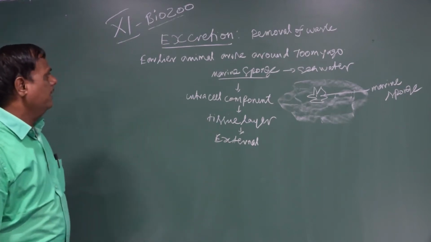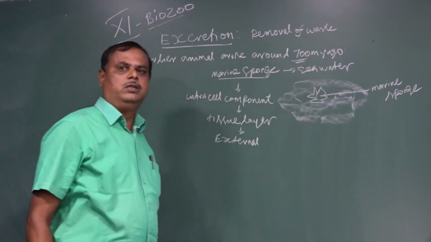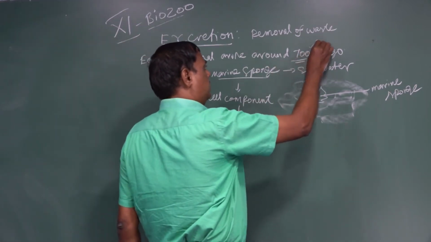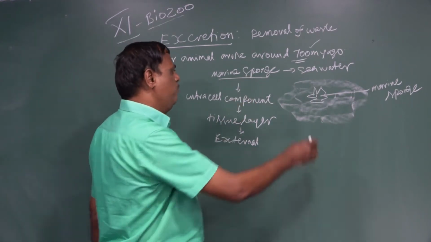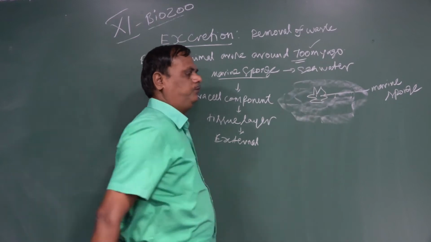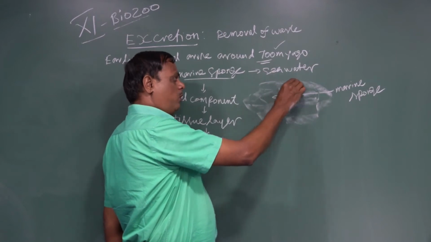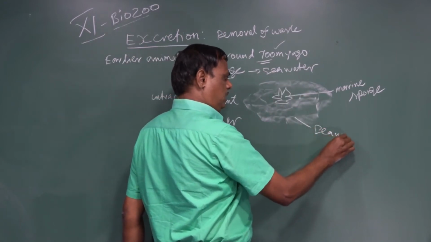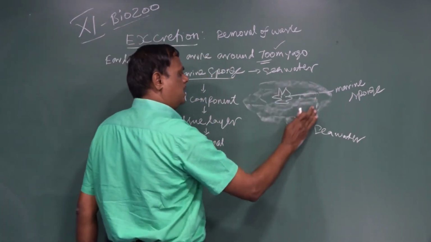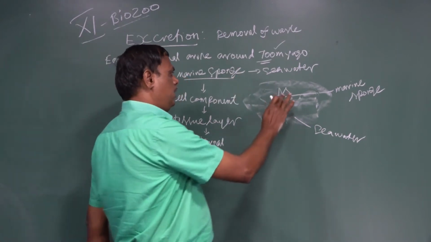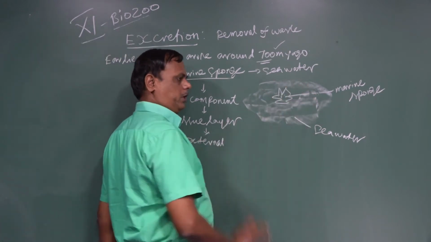Earlier animals arose around 700 million years ago. The most common marine organism is called the marine sponge, which lives in seawater. The intracellular component of the marine sponge differs from the surrounding seawater.